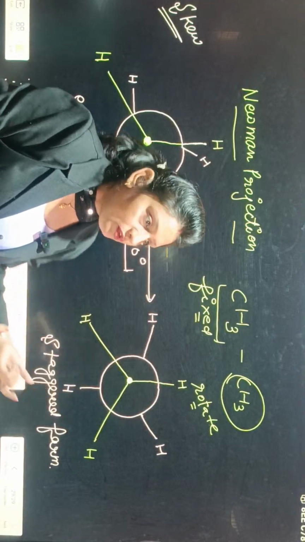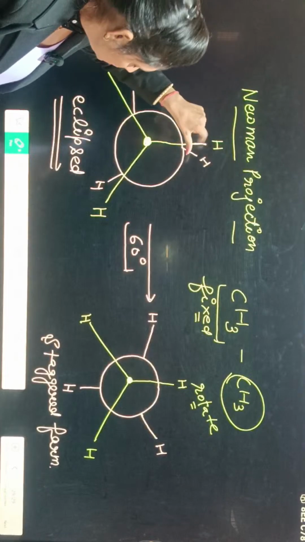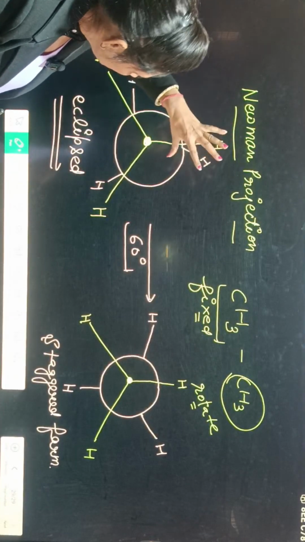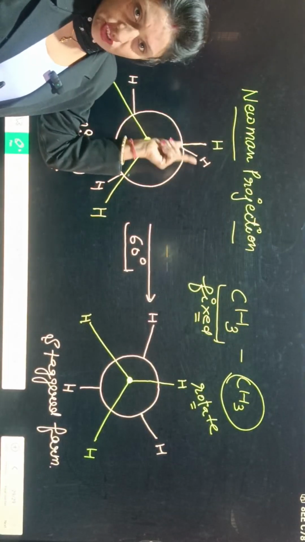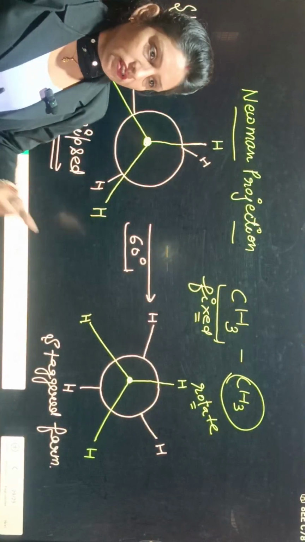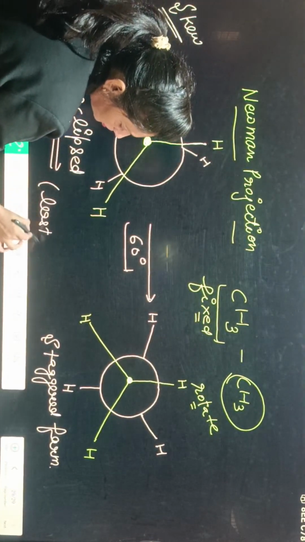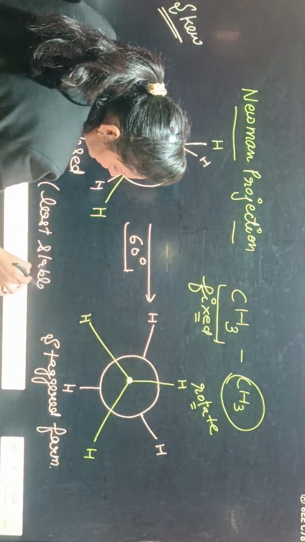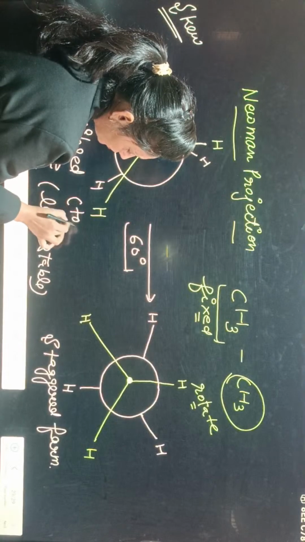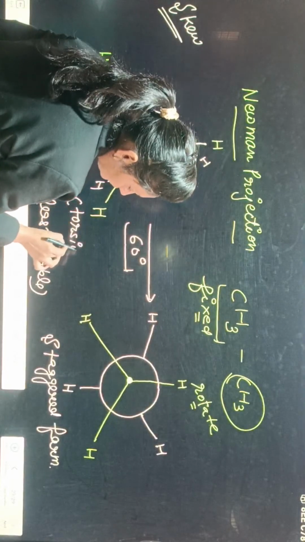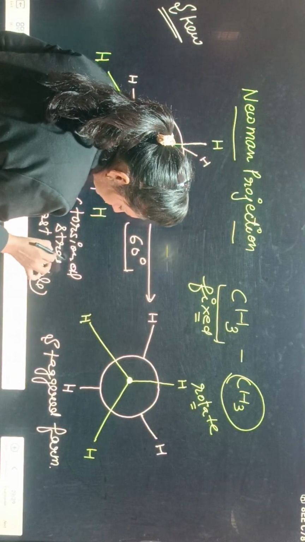Okay, here because hydrogens of both carbons are nearby to each other, further repulsion possibility is maximum here. That's why it is least stable. And here torsional strain will also be maximum.